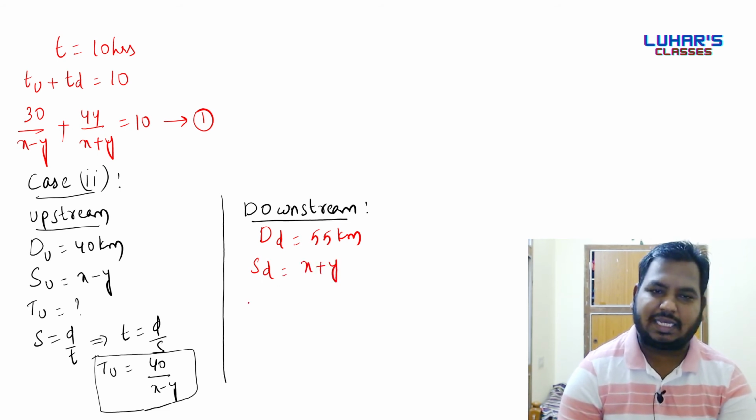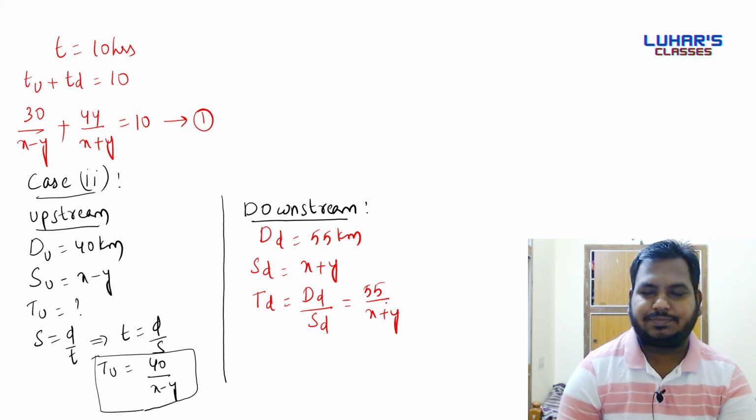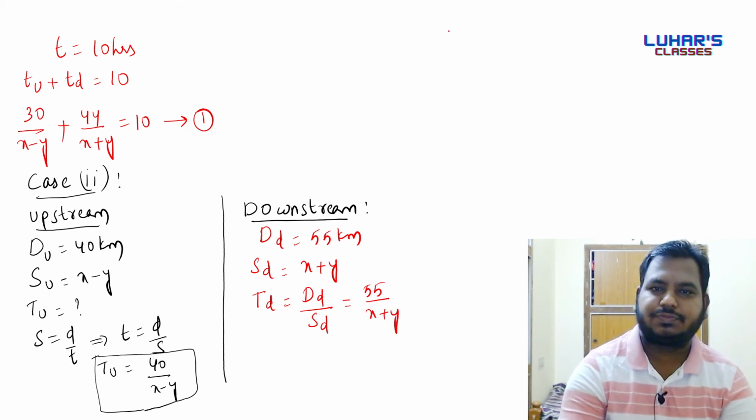Next, time taken in case of downstream will be distance traveled in downstream by speed in case of downstream, which will be equal to 55 by x plus y. Okay, done.